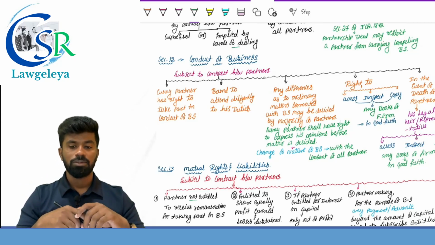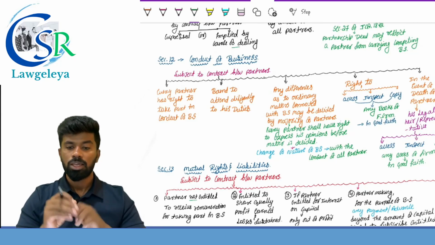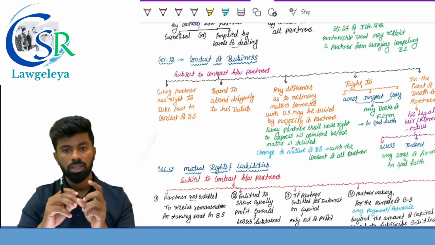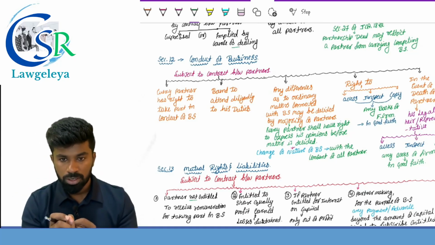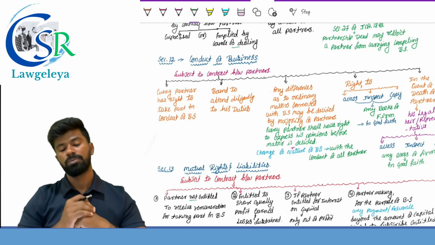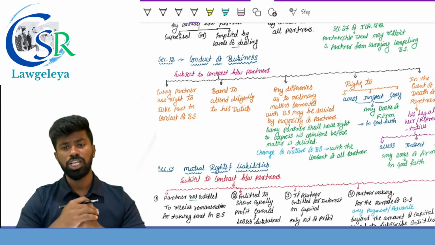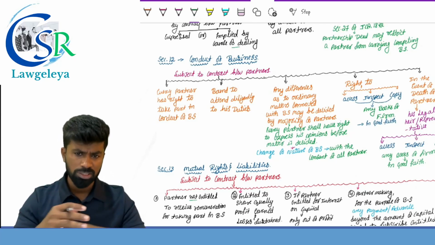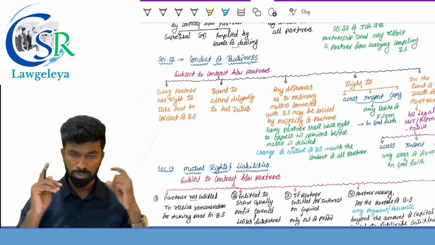However, any differences with respect to a change of nature of business can be resolved only with the consent of all the partners. There are two points here. First, any differences with respect to ordinary matters can be resolved with the consent of the majority of partners, but every partner shall be given a reasonable opportunity to express their opinion. But matters with respect to change of nature of business, for example admission of a partner, change of name of the firm, or change of business of the firm, require the consent of whom? All the partners.